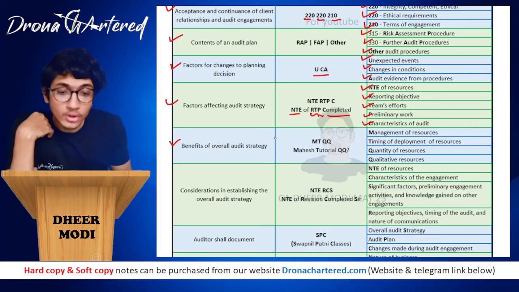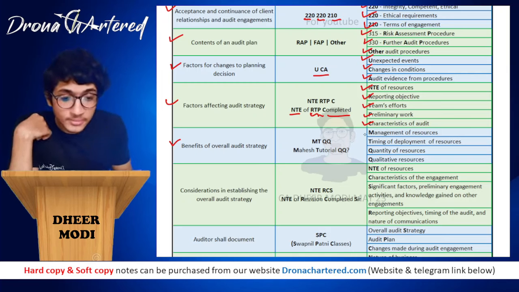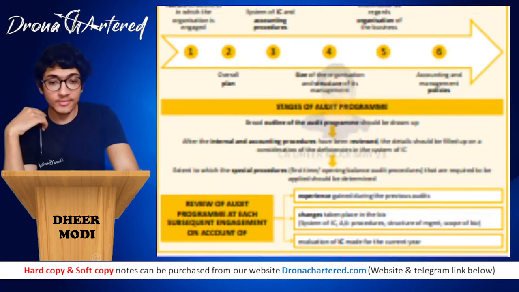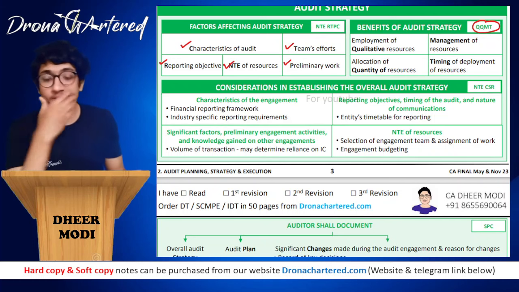Benefits of overall audit strategy. The benefits of overall audit strategy are management of resources, timing of deployment of resources, quantity of resources and qualitative resources. We'll understand this above when we are doing it. Please learn these points if you are doing this chapter properly.